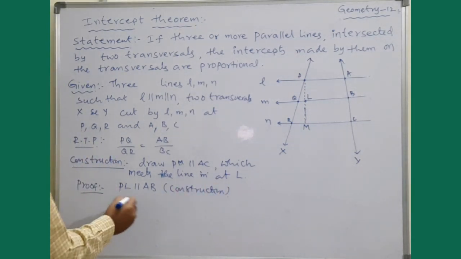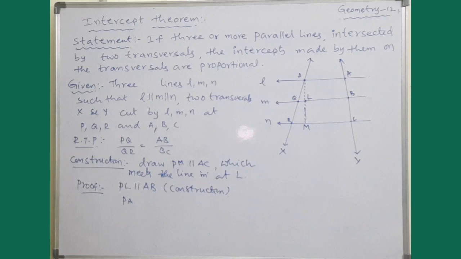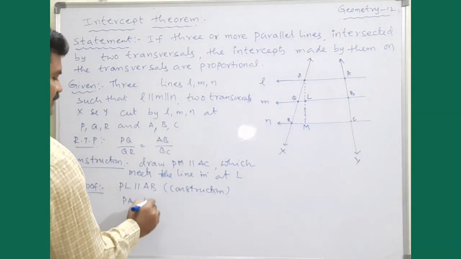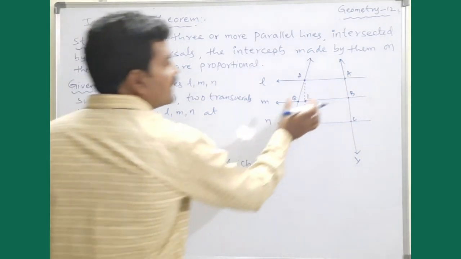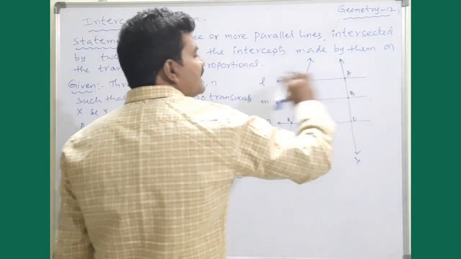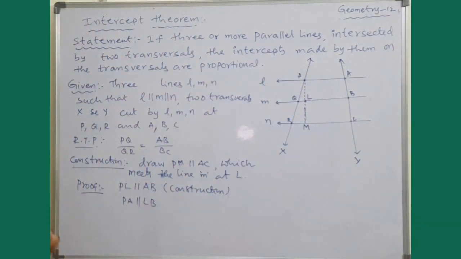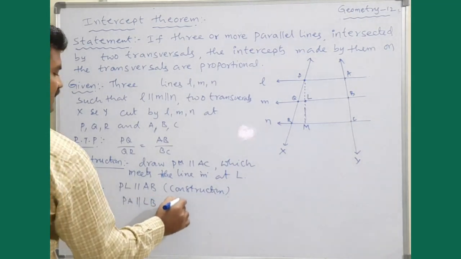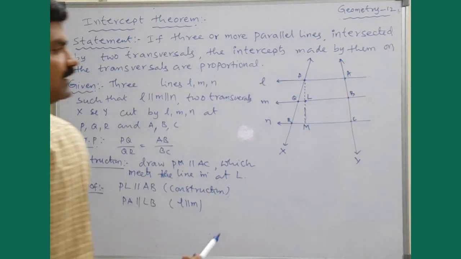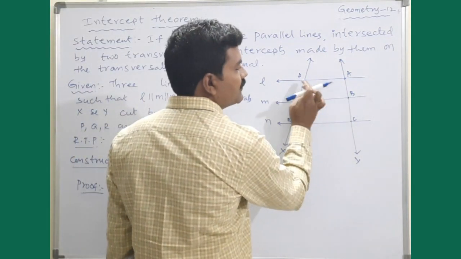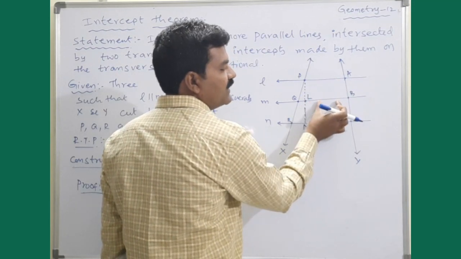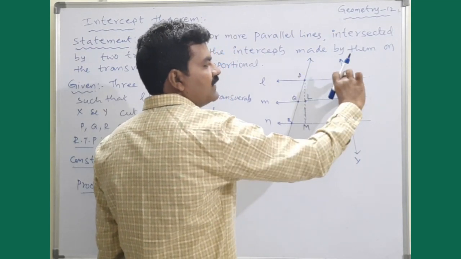And PA and LB are also parallel, since line L is parallel to line M. Now, in quadrilateral PABL, PA is parallel to LB and PL is parallel to AB.